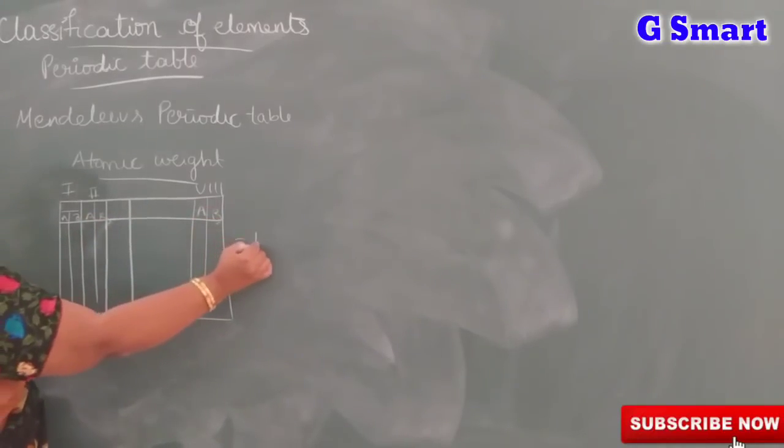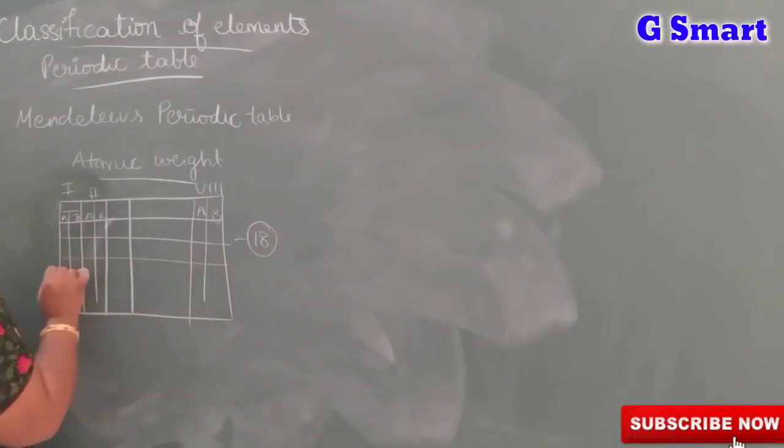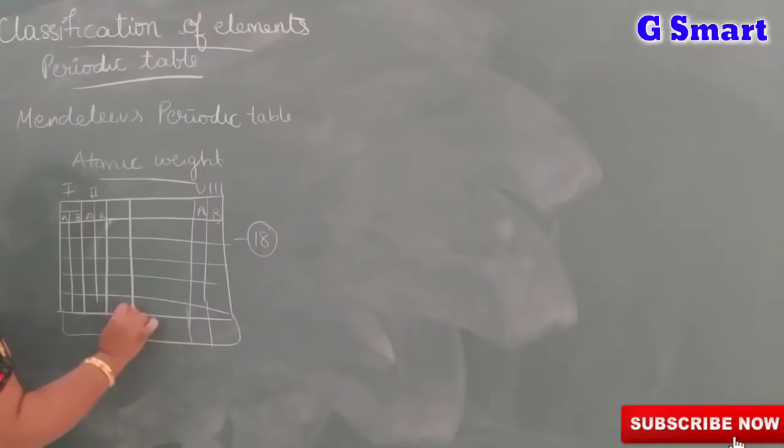And periods are the horizontal lines: 1, 2, 3, 4, 5, 6, 7. 7 periods are given. Like that, he divided the elements into groups and periods.